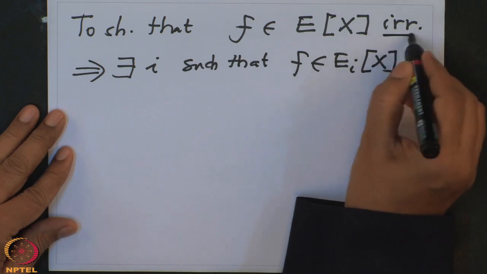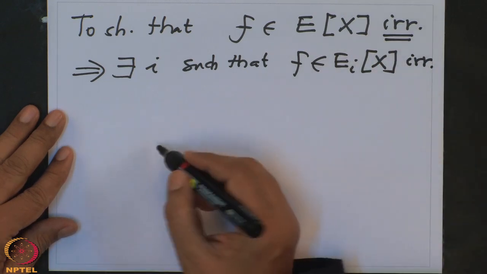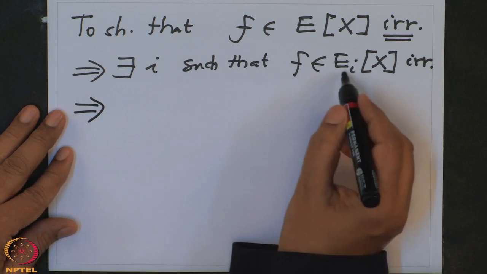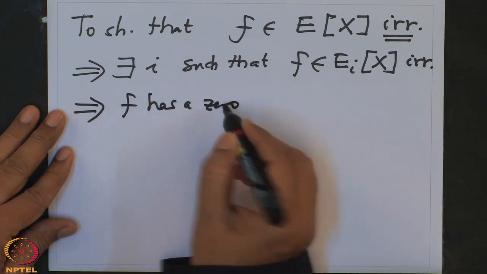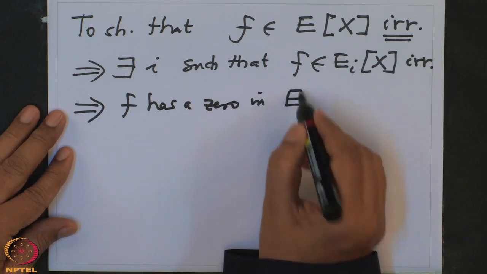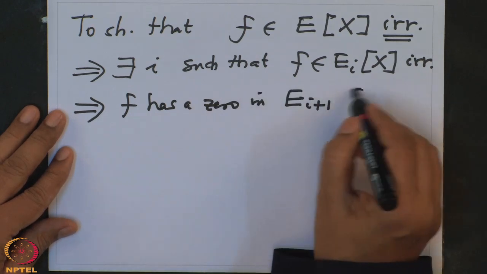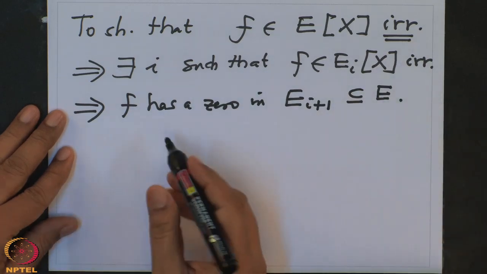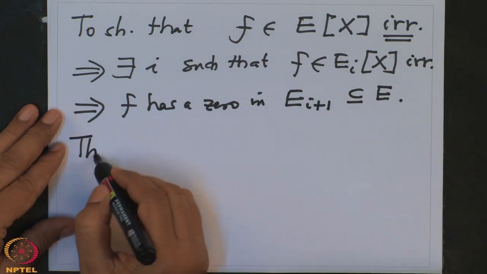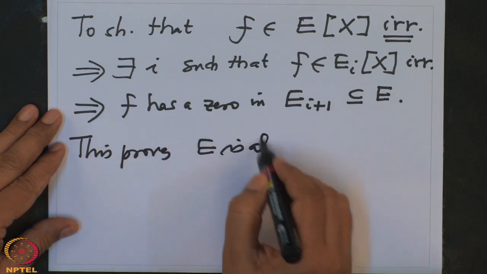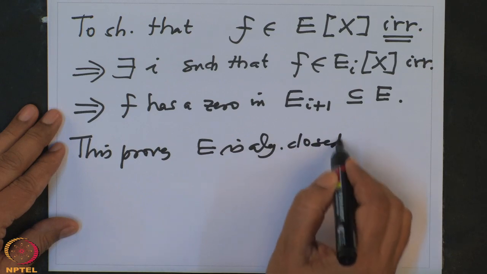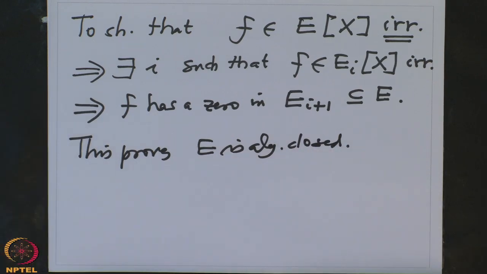And if it is irreducible here, it will also be irreducible here. And therefore, by construction, f has a 0 in Ei plus 1, but Ei plus 1 is contained in E. So that's it. So this proves E is algebraically closed. So we have finished the proof of the Steinitz theorem, which says that every field has an algebraic closure.